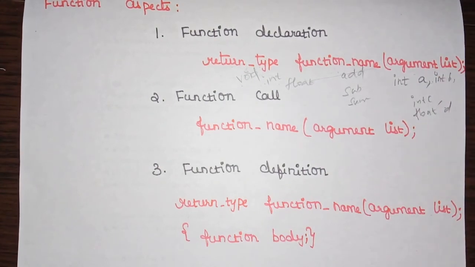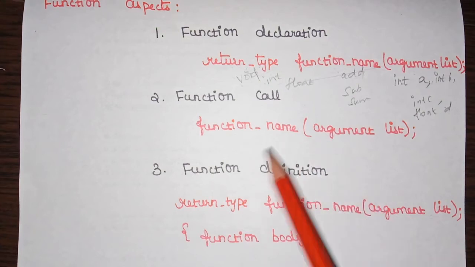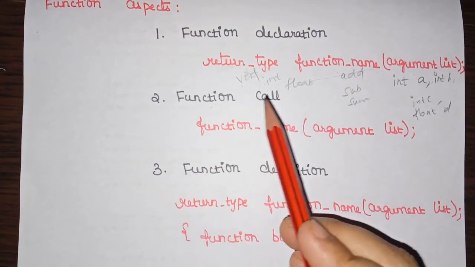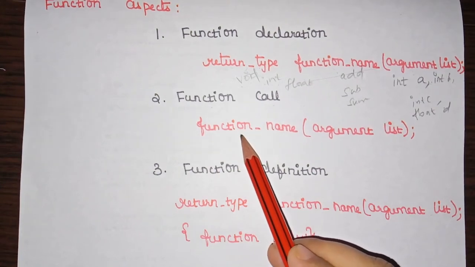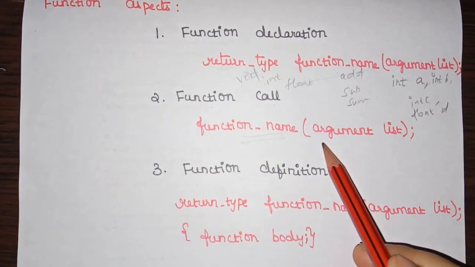Then the next one is the function call. Your function can be called from anywhere in the program. Also, it can be called any number of times in the program. So it can be called with the help of a function call. We call a function by using the function name along with the parameters,